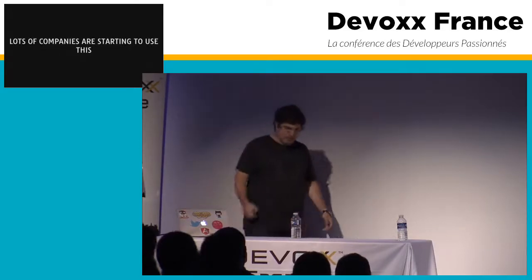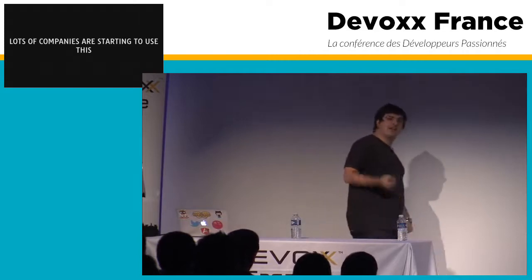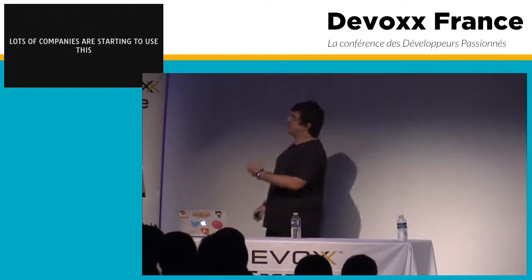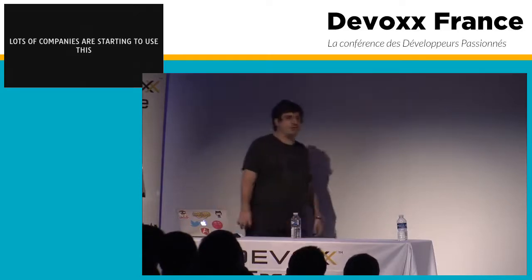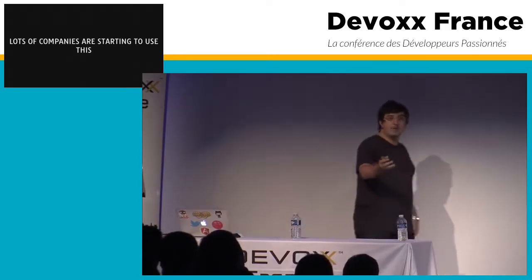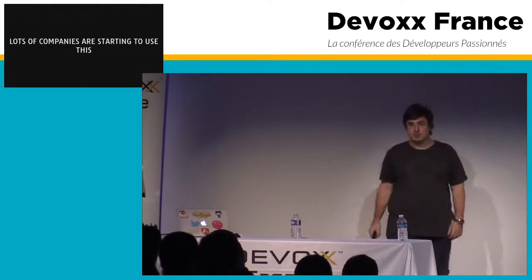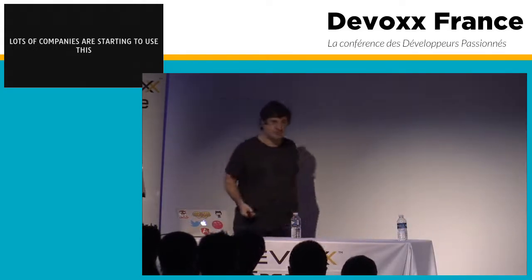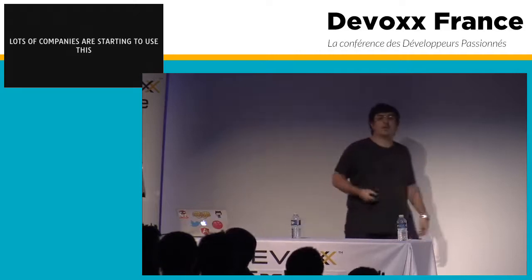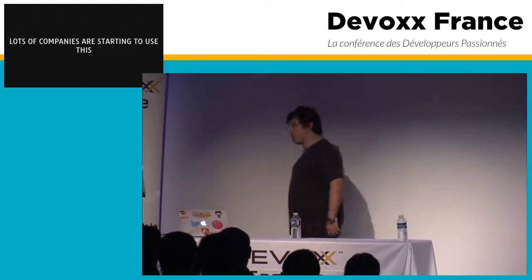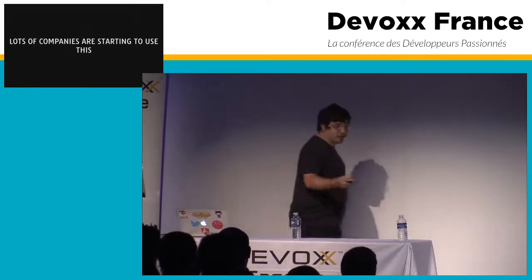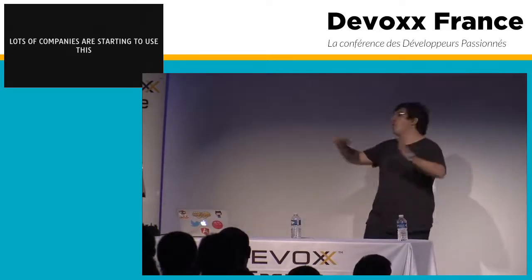Also, something important is that a lot of companies are starting to use reactive programming. As an example, Netflix was using reactive programming, so they created the reactive extension for Java, so that if you use Java, you can also use some of the concepts we have learned here. If you go to the reactive extension documentation, or to the reactive extension in Scala, for example, you will see all of the methods that can be used.